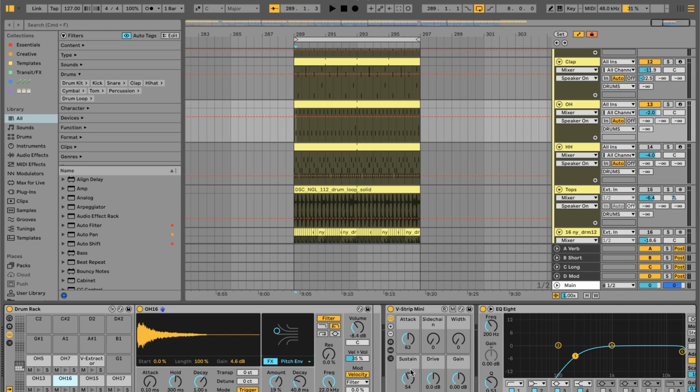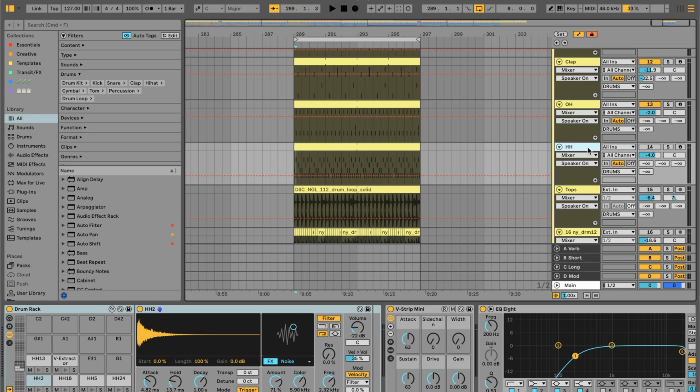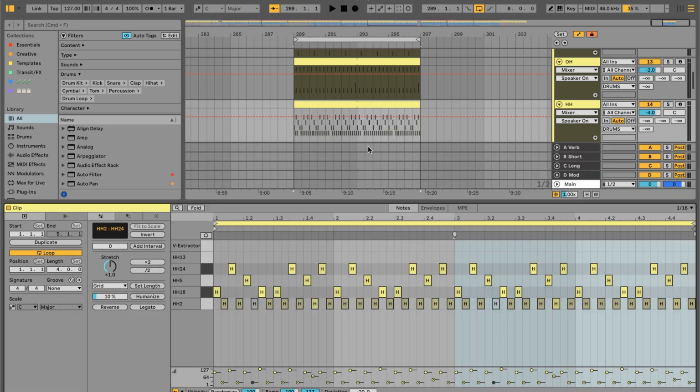And in terms of processing here, we're just dialing back a little of the sustain, so it's a bit of a tighter hat, removing some of the lows. That's really it with the open hat. Then, similar to the snares and claps, I'll usually like to layer underneath a closed hat. So let's have a look and listen to the closed hat.